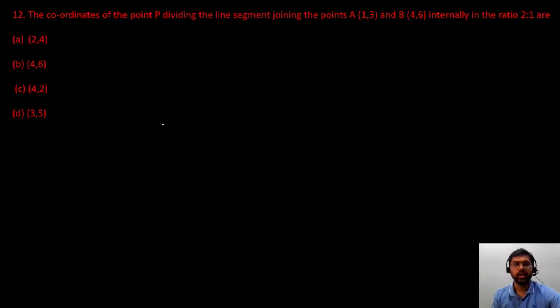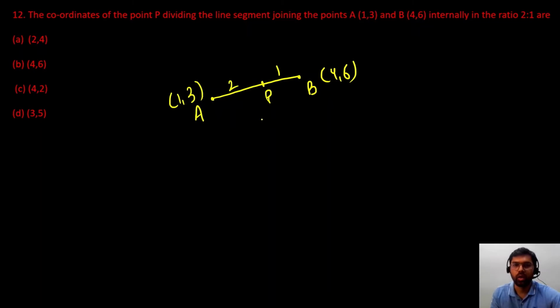Next question. We are given the coordinates of point P, which is dividing the line segment joining points A and B internally in the ratio 2:1. So we are given point A whose coordinates are 1,3, and point B whose coordinates are 4,6. ठीक है. And let us join these points. और एक P point है जो कि इनको divide कर रहा है in the ratio 2:1. तो हमें P point के coordinates find out करना है.